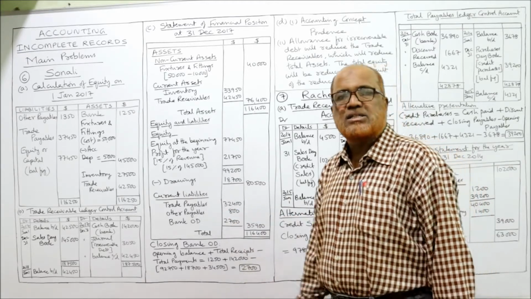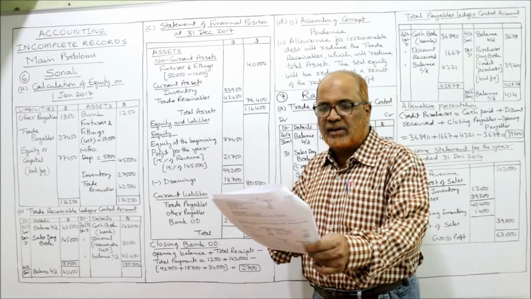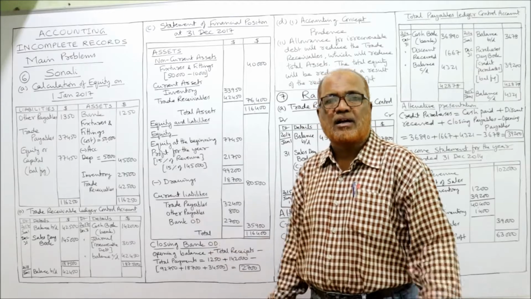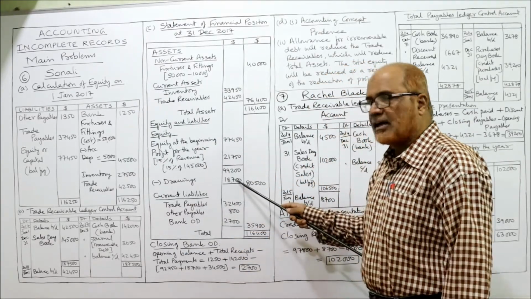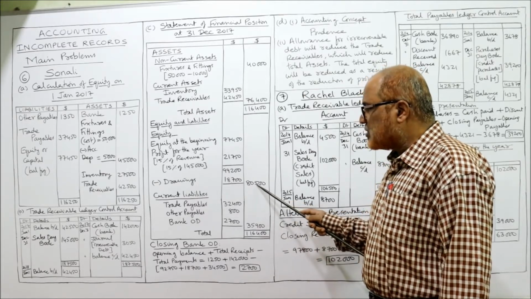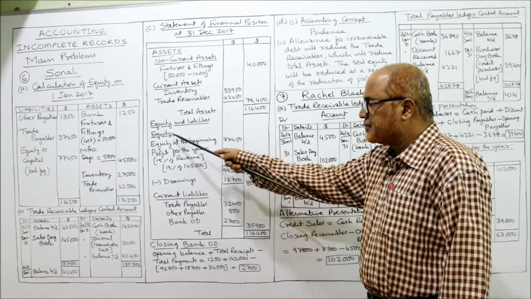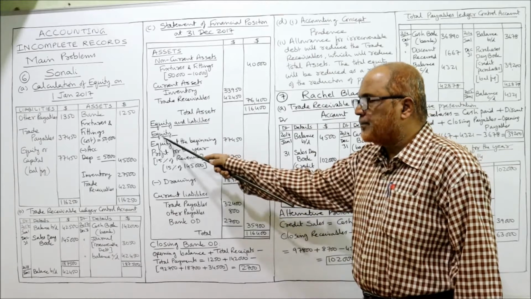From this we deduct drawings. It is given in the bank summary that the drawings are 18,700. Deduct 18,700. The outer column is 80,500. This 80,500 is the equity.